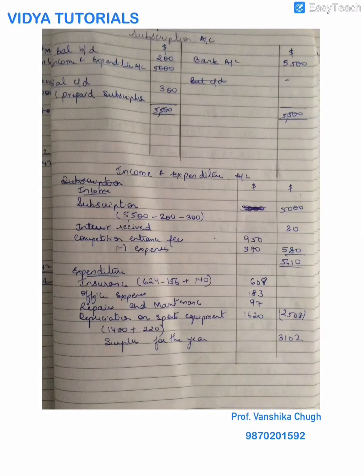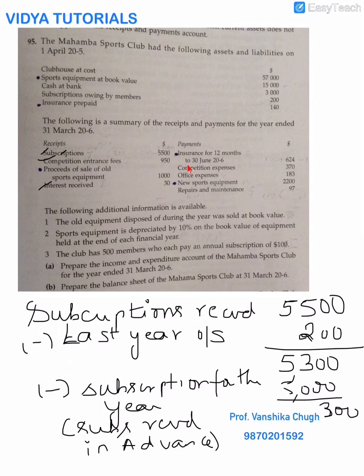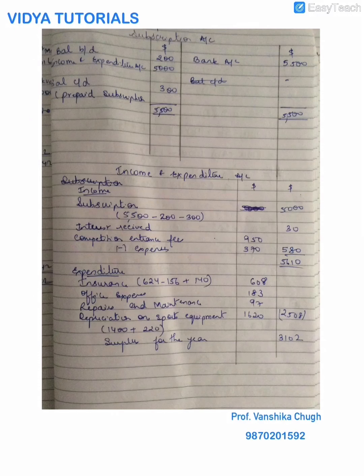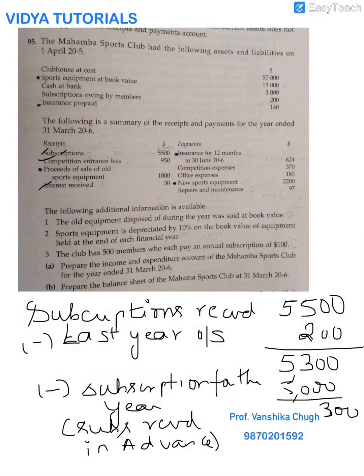Coming back to the expenses, I have already recorded the competition expenses. Office expenses I will record as 183. New sports equipment purchase will not be recorded in your income and expenditure account because it's a capital expenditure. All these adjustments are in the balance sheet. Repairs and maintenance 97. So I have recorded all these expenses, office expenses, repairs and maintenance. Now your main thing of depreciation has to be recorded over here.